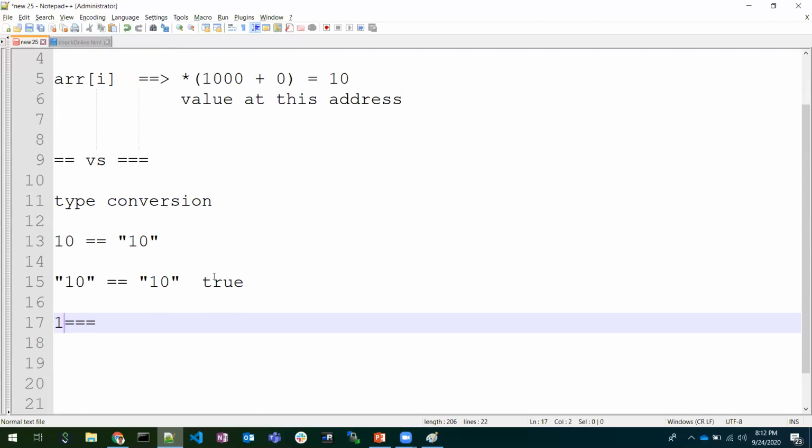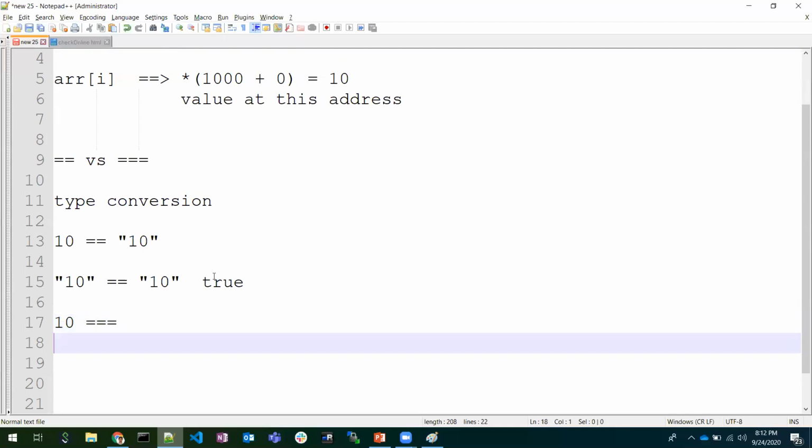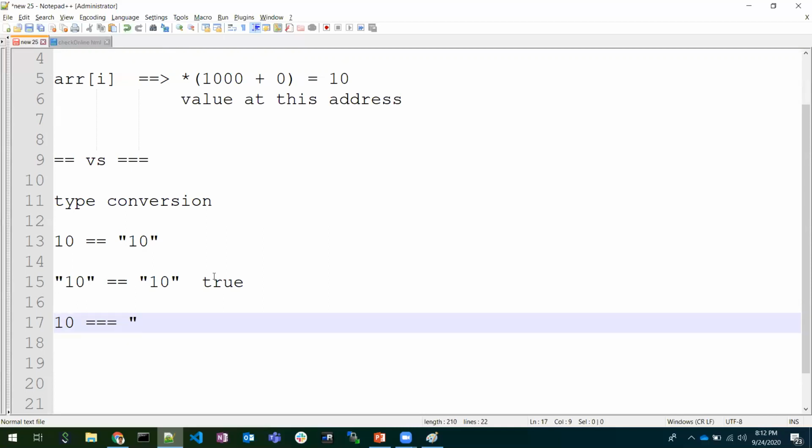While we are giving triple equals, what happens is that we are saying strictly, don't use the type conversion. We are asking the JavaScript compiler not to use any of the implicit type conversions. We have discussed that the JavaScript compiler will try to convert the two values into the same data type, and then do the operation.